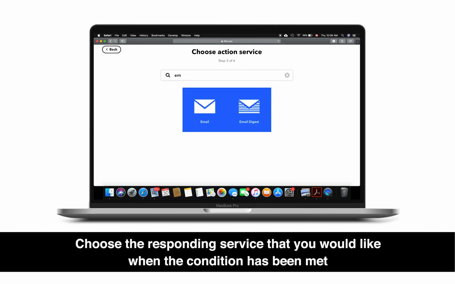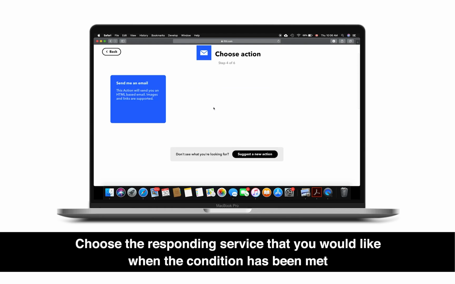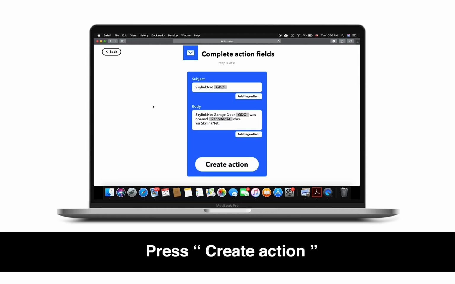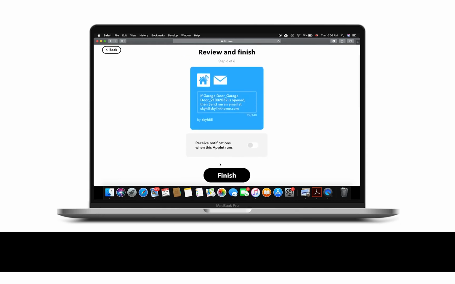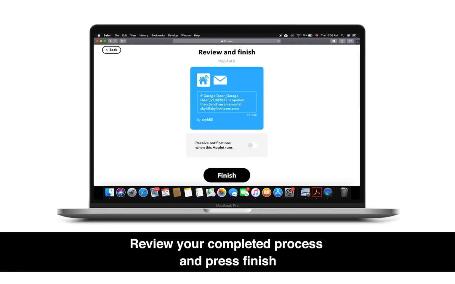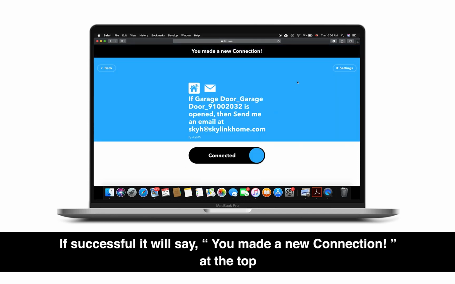Choose the responding service that you would like when the condition has been met. Then press Create Action. Review your completed process and press Finish. If successful, it will say you made a new connection at the top.